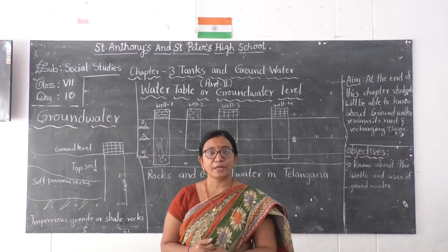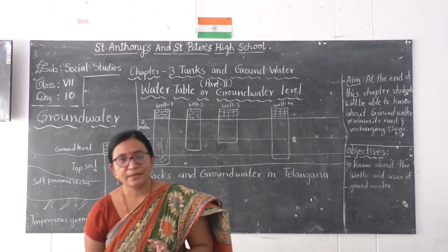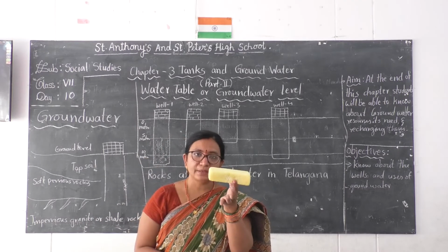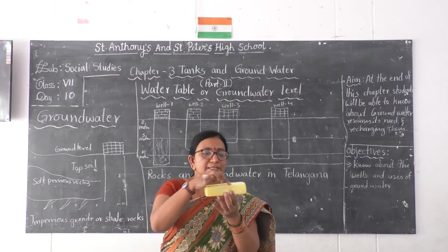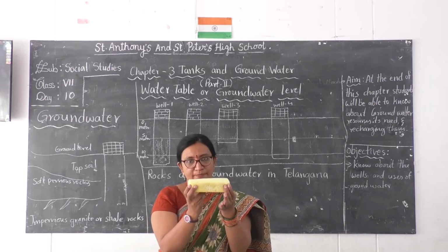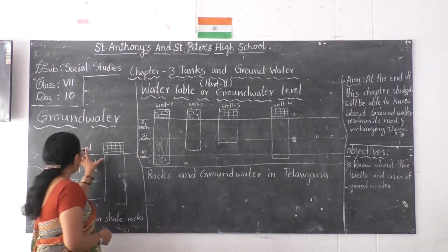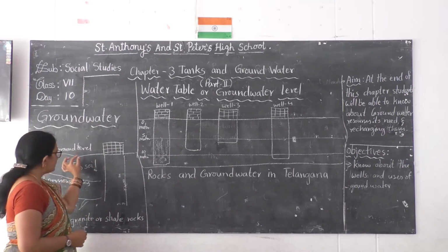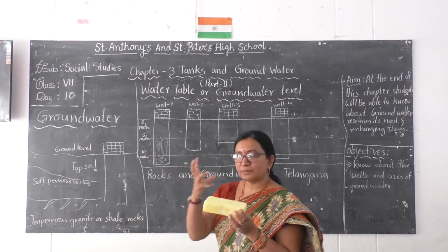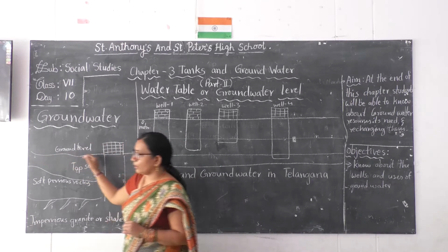What do you mean by the word percolation? Percolation is absorption. For example, you can take this sponge. If I pour water on this, what will happen? The holes present in this will help the water to be absorbed by this sponge. The same thing happens with the soil also. What does the soil do? It will absorb. The top soil has the capacity to percolate. This means absorb. Percolation means absorbing the water which falls on the ground.